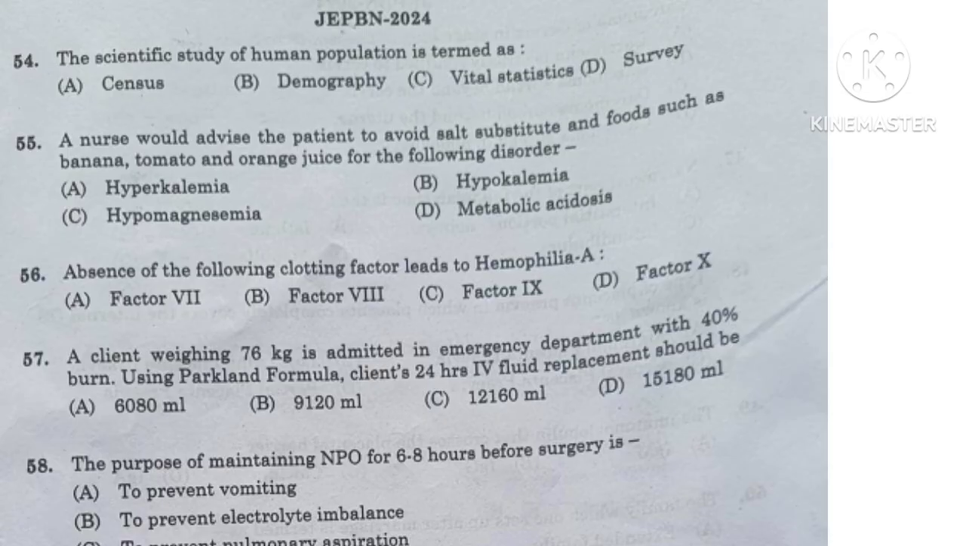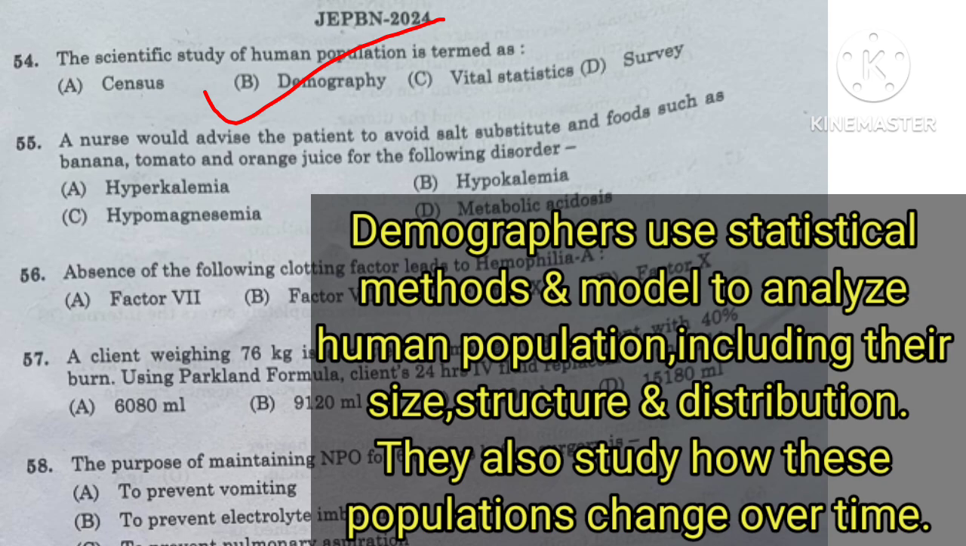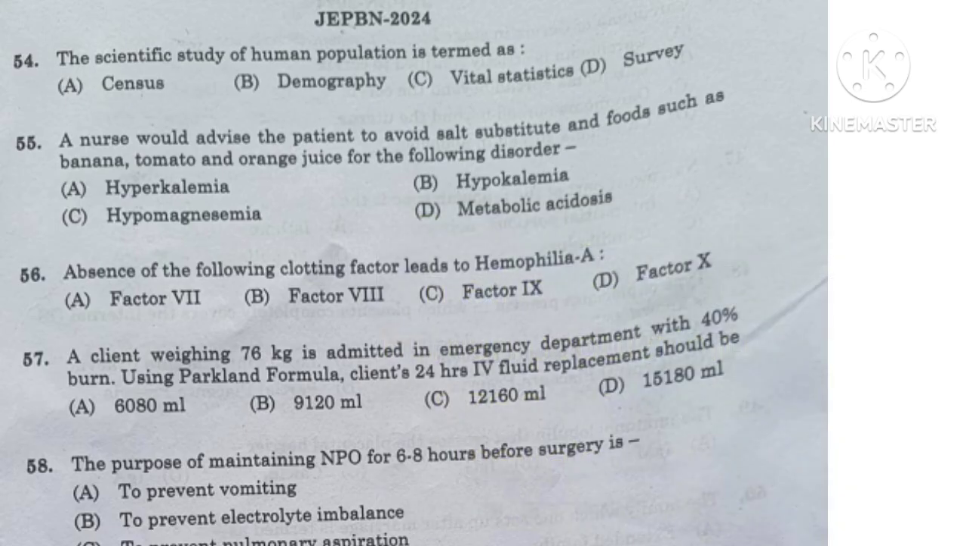Question number 54. The scientific study of human population is termed as census, demography, vital statistics, or option D survey. And here the right answer is option B demography. Demographers use statistical methods and models to analyze human populations, including their size, structure, and distribution. They also study how these populations change over time, including births, deaths, changes in legal status, childbearing, disease, disability, and education.